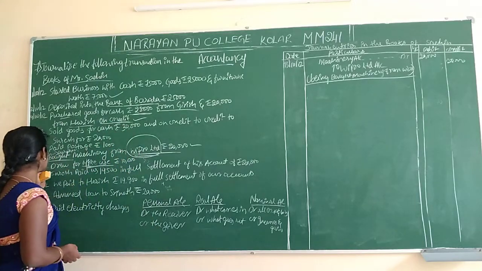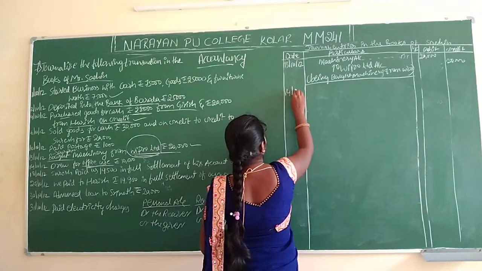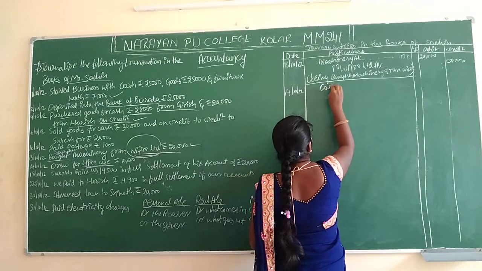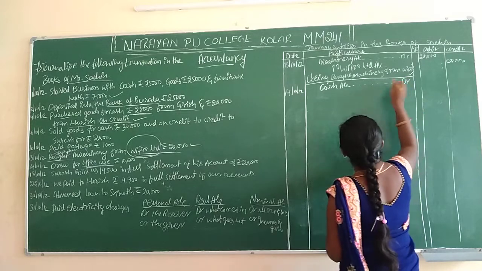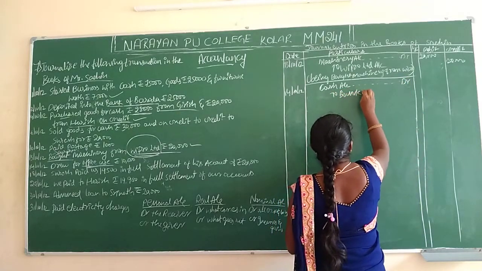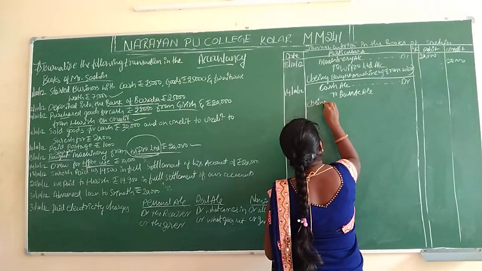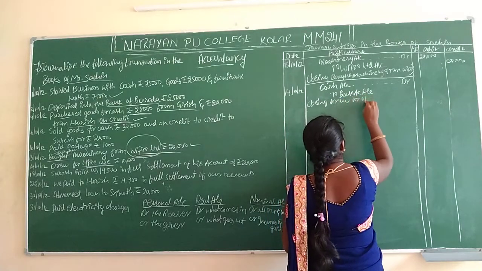And 14/10. Cash account debit to bank account. Being drawn for office use.